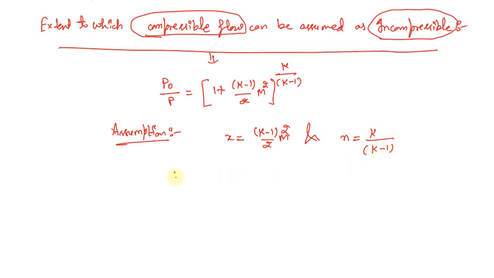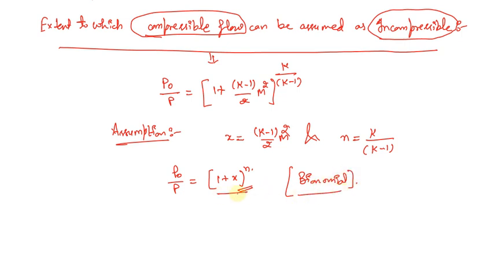So we'll be left with P0 divided by P equals (1 plus x) to the power n. This expression we can expand with the help of the binomial theorem.